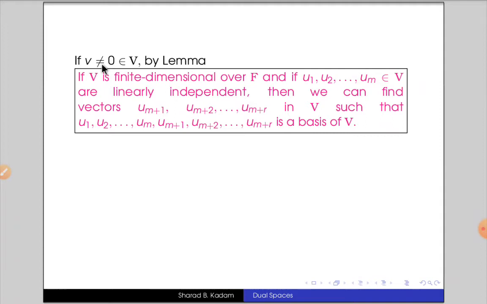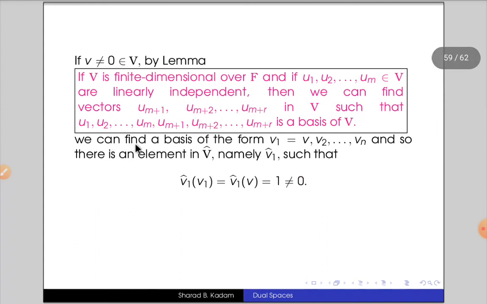Now if v is a non-zero vector in the vector space V, then by the lemma which we have seen in previous lectures, which states that if V is finite dimensional over the field F and if u1, u2 so on up to um are vectors in V which are linearly independent, then we can extend these linearly independent vectors to a basis of V. So we can find vectors u suffix m plus 1, u suffix m plus 2 so on up to u suffix m plus r in V, such that u1, u2 so on up to u suffix m plus r is a basis of V. So any linearly independent set of vectors can be extended to a basis of the given vector space.